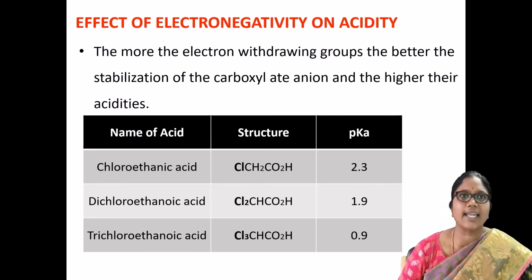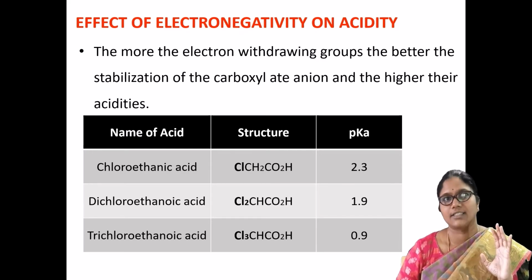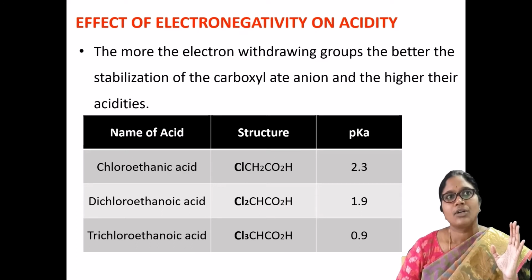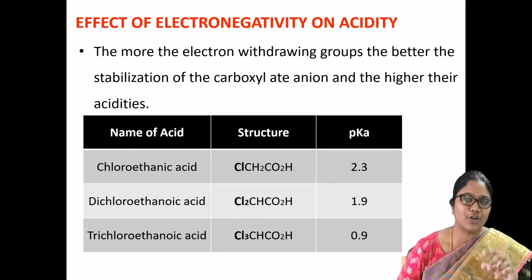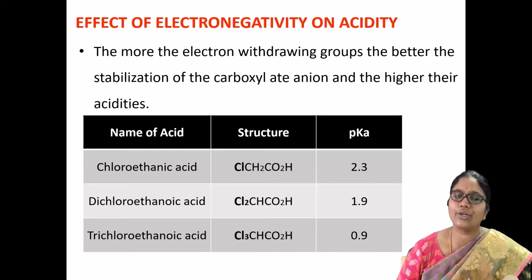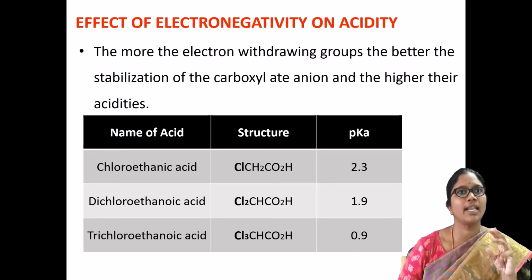And in this slide, the effect of the number of same electronegative atoms on the acidity of carboxylic acids. Chloroethanoic acid has a single chlorine atom as an electron withdrawing group in the structure, dichloroethanoic acid has 2 chlorine atoms, and trichloroethanoic acid has 3 chlorine atoms.